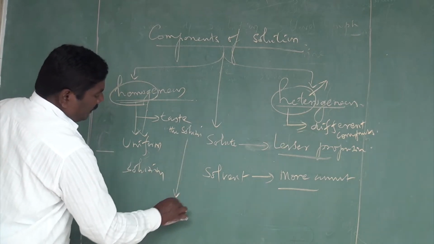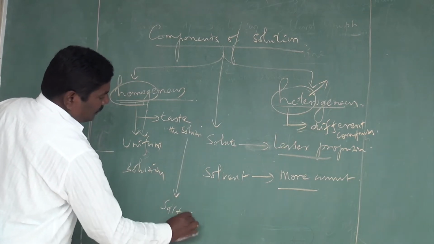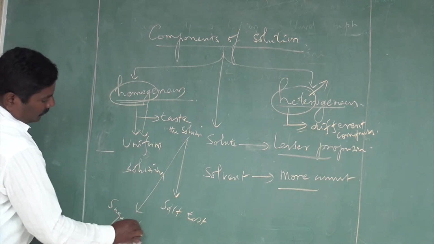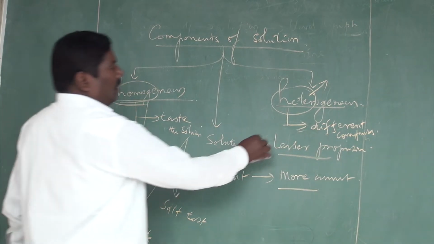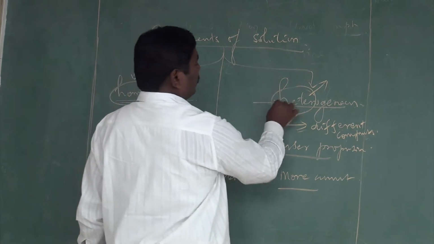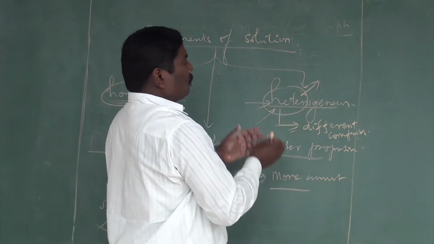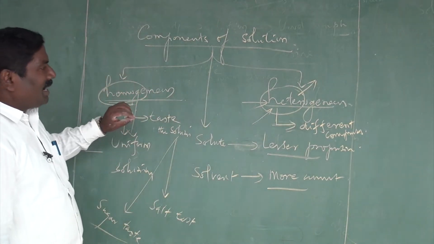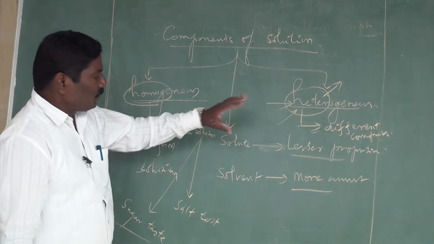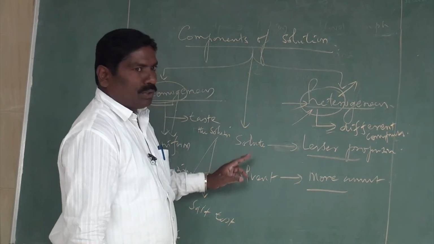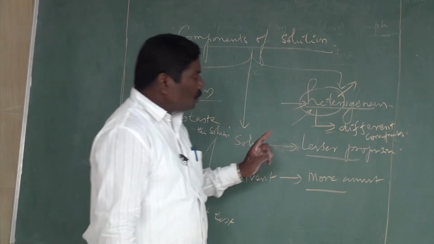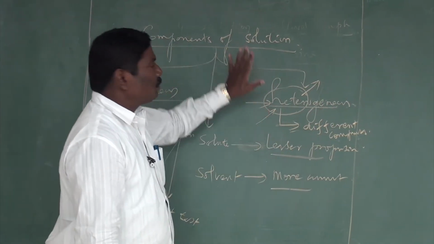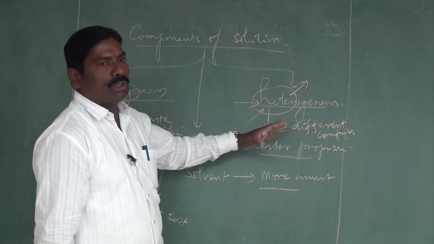If it is a salty taste, we can understand it is salt, or a sugar taste, we can understand it is sugar. In heterogeneous, with our naked eye we can see the substances present in the solution apparently, but in homogeneous we cannot. This is a major difference between homogeneous and heterogeneous. What is present in solutions is solute and solvent: solute in lesser proportion and solvent in more amount. These are the components of solutions.